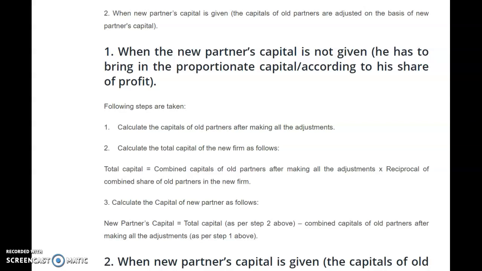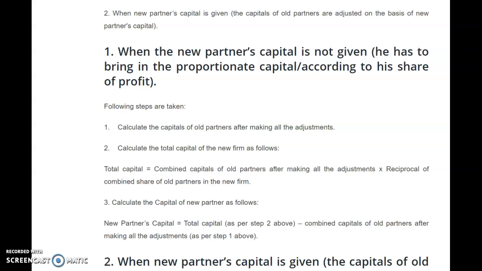So this way you will understand how we find out the new partner's capital if it is not given in the question. First step is to complete the partners' capital accounts after making all the adjustments. Second step, find out the total capital of the firm, as I told you, on the basis of the share of profits taken by the new partner and the remaining by the old partners.